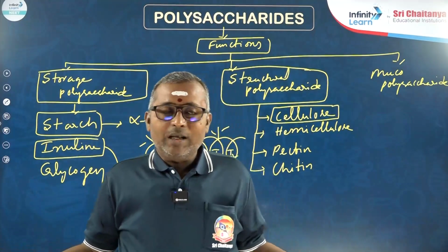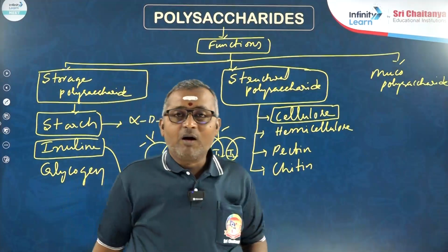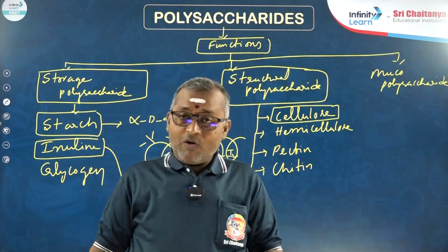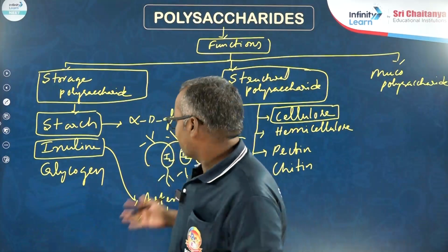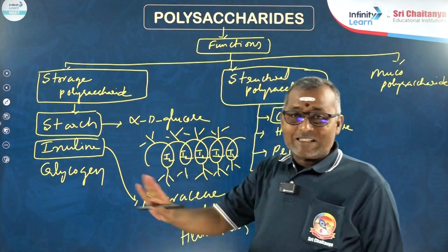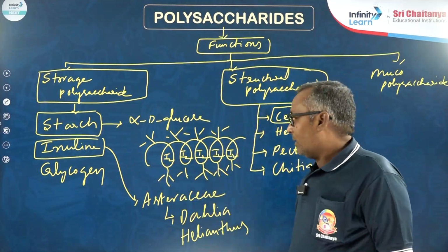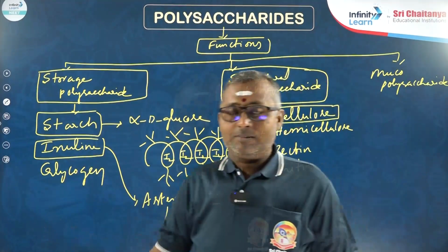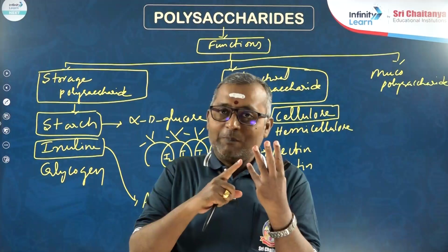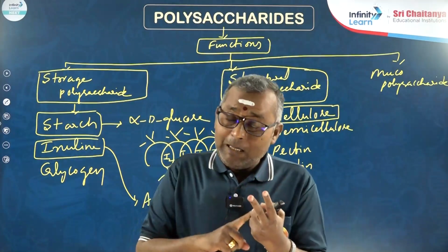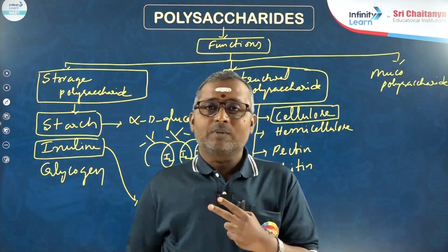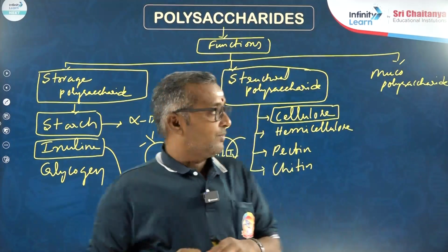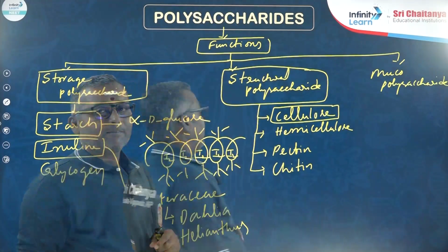And as we know, cellulose is made with beta D glucoses. It is unbranched. It doesn't form any kind of secondary helical structure like this, so it doesn't react with iodine. So cellulose with iodine doesn't give any blue color. Cellulose is present in the plant cell walls. Paper pulp is made with cellulose. Cotton threads are made with cellulose. That is the importance of cellulose.